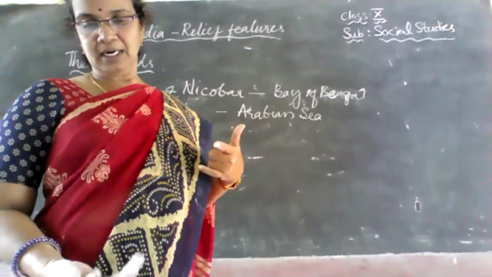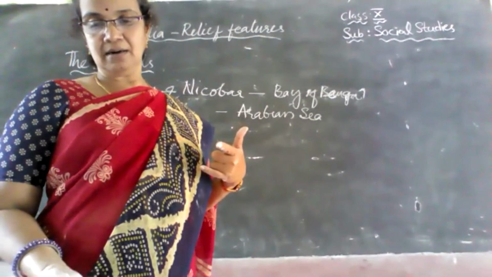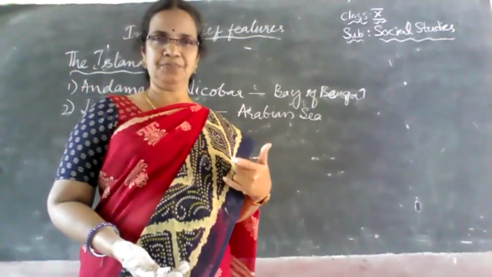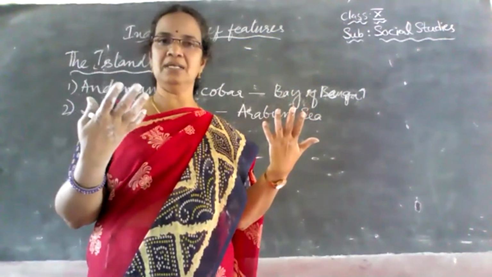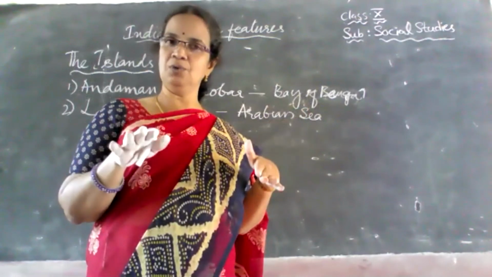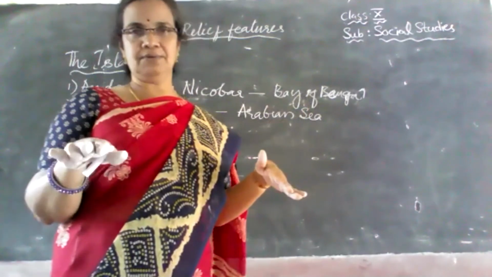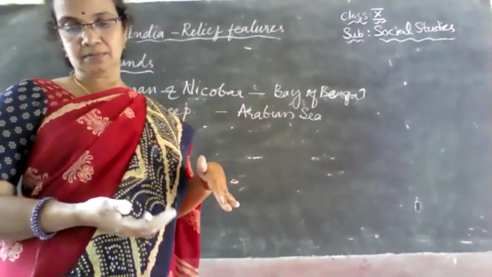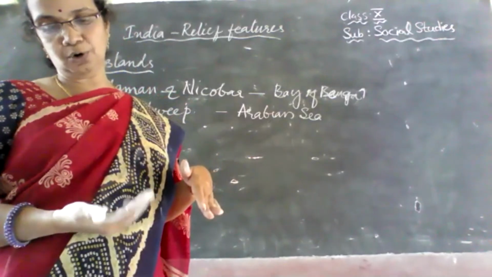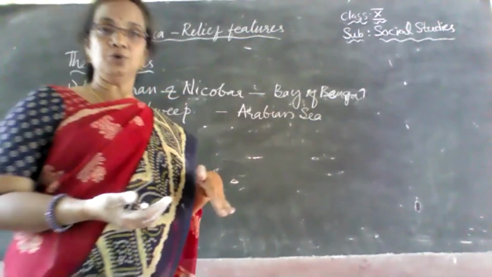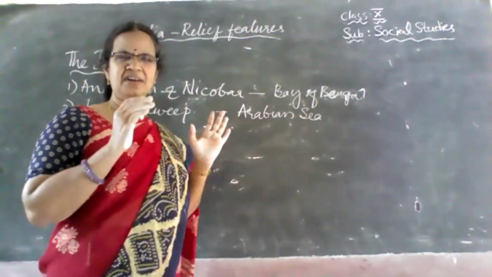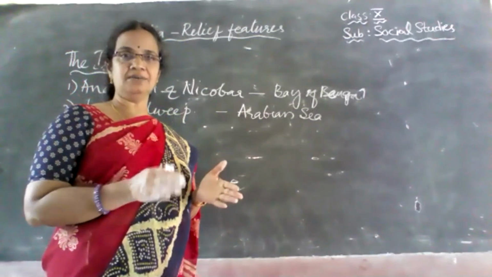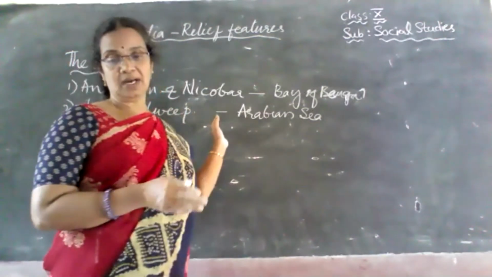And in the Andaman and Nicobar Islands, Narcondam and Barren Islands are of volcanic origin. When a volcano erupts, the lava comes out and gets deposited, and when it cools down, it becomes a land surface. So these two islands are of volcanic origin, and the Lakshadweep Islands are of coral origin. And these islands have a variety of flora and fauna. That means a variety of wildlife and plant life is found in these islands, children.